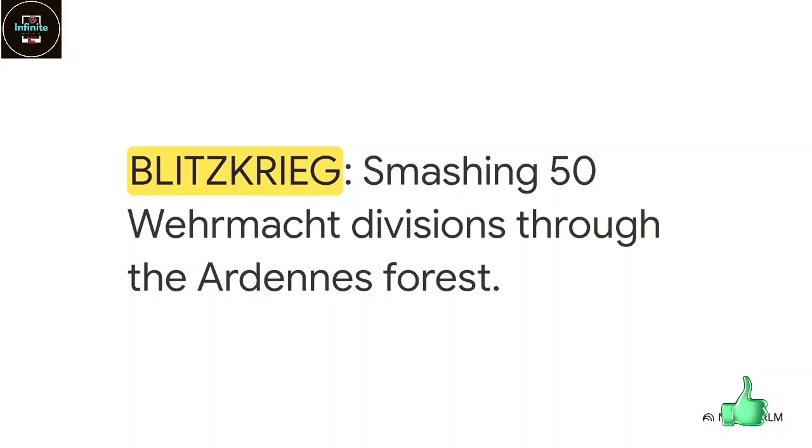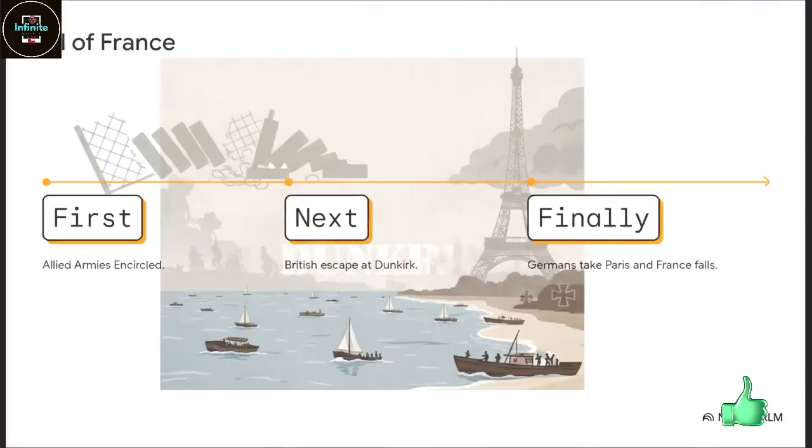That trick was Blitzkrieg, lightning war. As the Allies rushed head-on into Belgium to meet the German invasion, basically expecting a repeat of WWI, Hitler completely outsmarted them. He pushed thousands of refugees west to clog up the roads and slow the Allies down. Then he unleashed the Blitzkrieg. He smashed 50 Wehrmacht divisions straight through the Ardennes forest, this dense area to the south that the French had left dangerously underdefended because they just assumed it was naturally impenetrable. And that single colossal tactical mistake caused the dominoes to crash so fast.